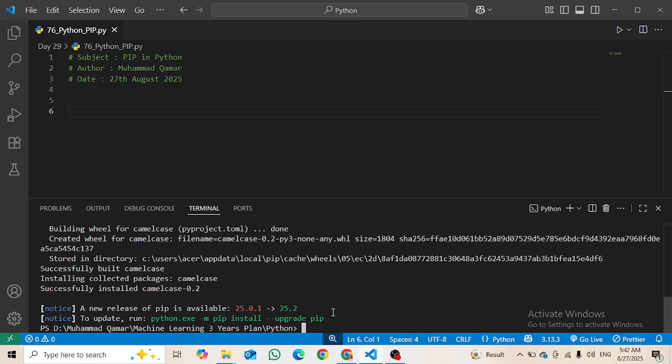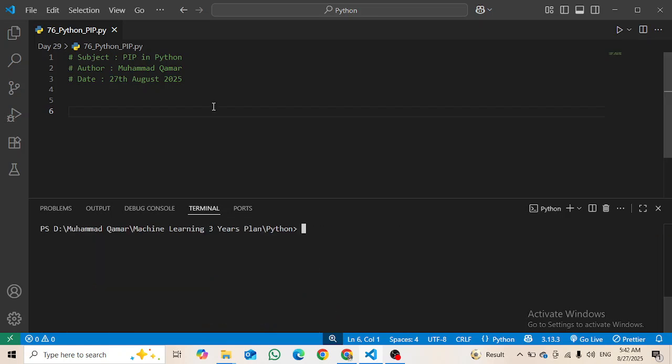Let's see if it is downloaded. Yes, it has been downloaded. Let's clear it and go here: import camelcase. Then c equals camelcase.CamelCase.